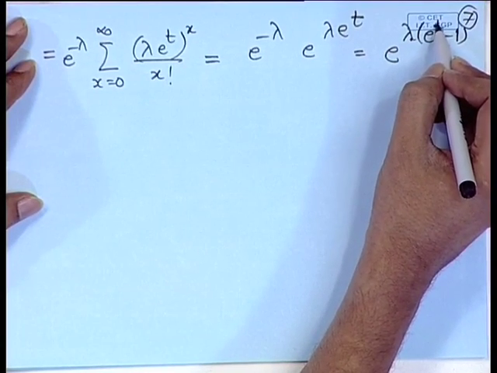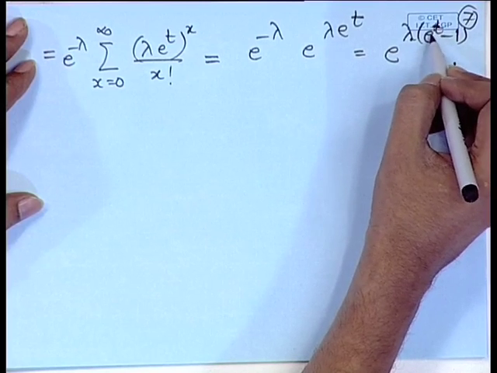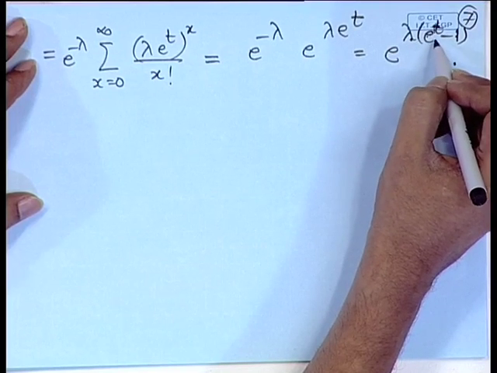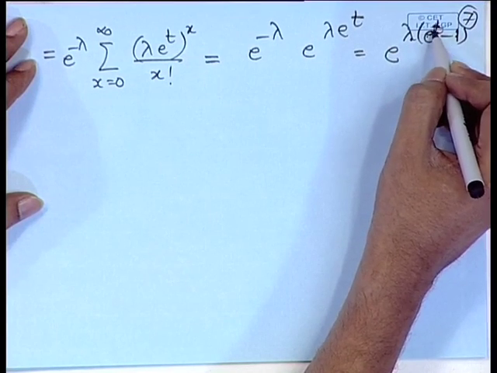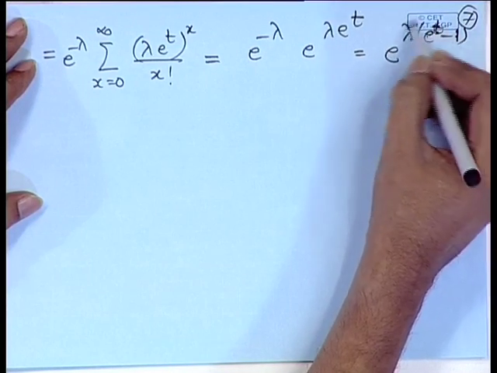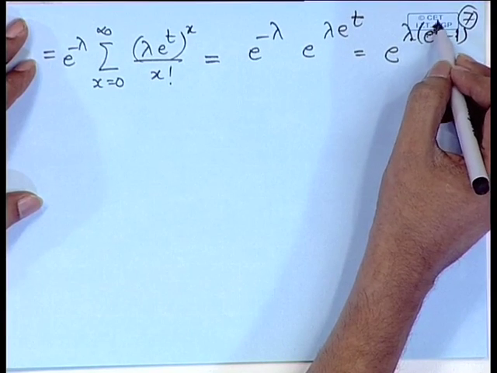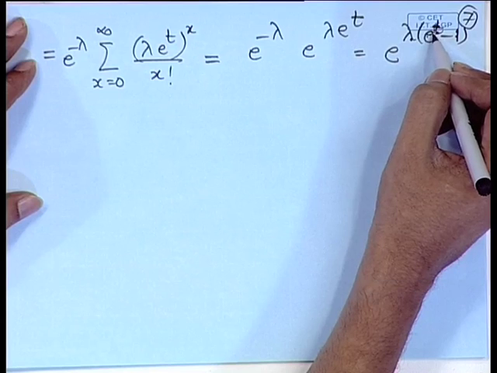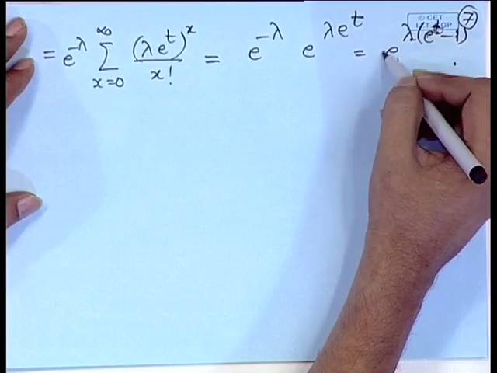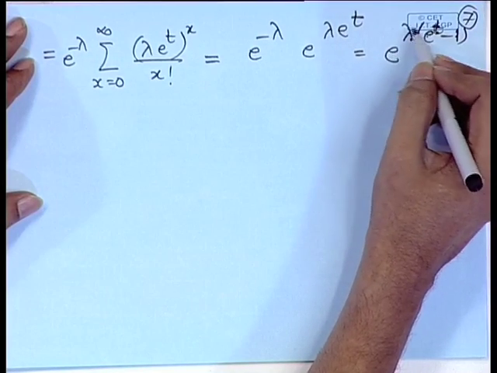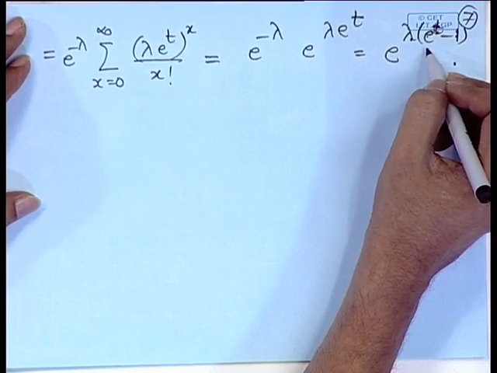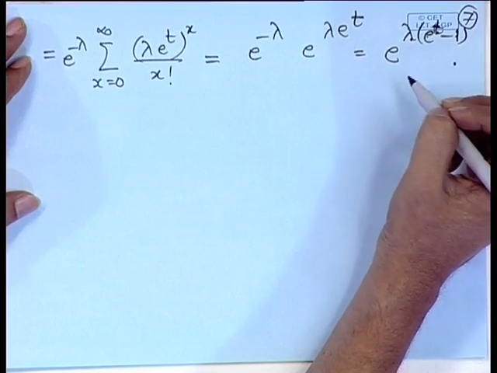You can observe here that at t equal to 0, the exponent is equal to 0, therefore, it becomes e to the power 0, that is 1. If t is positive, then e to the power t is greater than 1, therefore, this will be positive, and therefore, this term is greater than 1. If I am considering t to be negative, then e to the power t will be less than 1, therefore, this term will become negative, and since lambda is positive, this term will become less than 1, actually it will be between 0 and 1. So, this is the way the moment generating function of the Poisson distribution behaves.